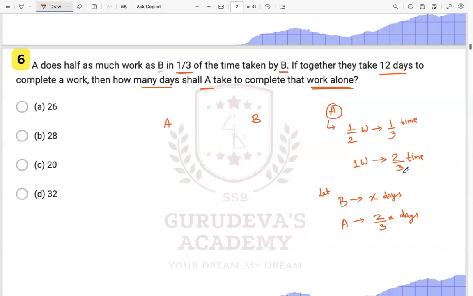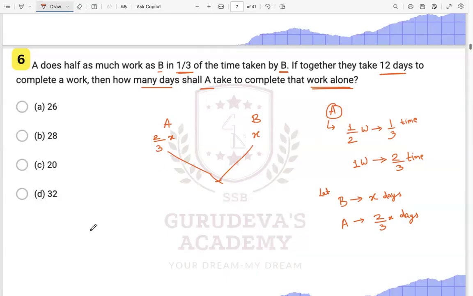This was the important thing which we need to figure out over here, right? Now we have two things, right? We have A's amount of days it is taking, that is 2 by 3x over here. And we have X days which is taken by B over here, right? Now we can take out the LCM over here. LCM of this is what?